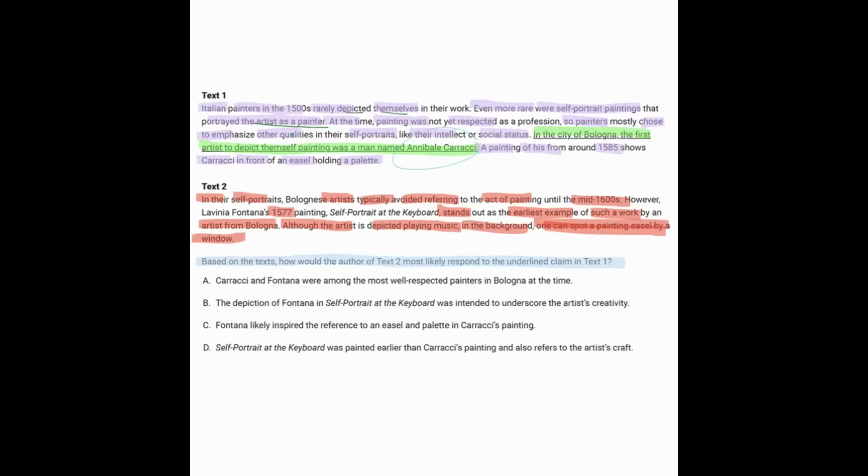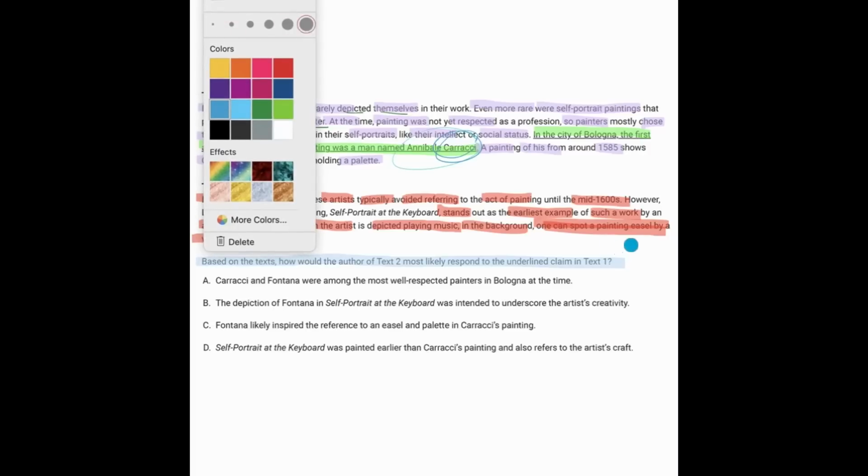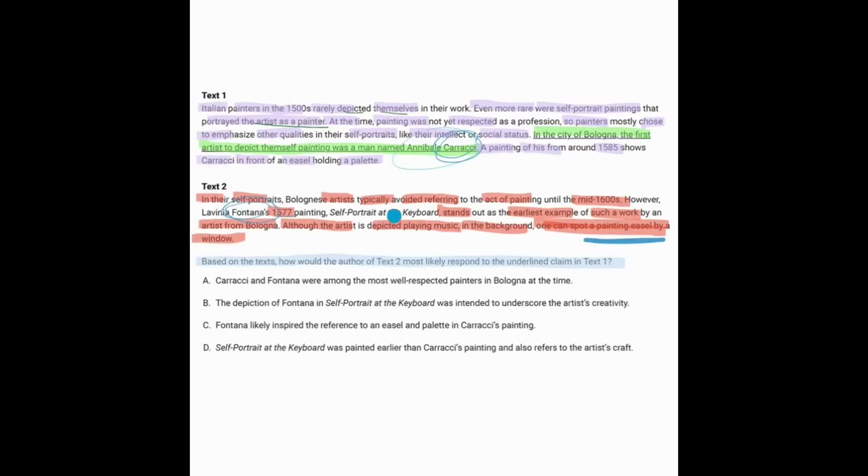So, text 1 says the first artist to depict themselves painting was Carracci. Text 2 says it was Fontana in this 1577 painting that showed an easel in the background, which means that's a depiction of painting.